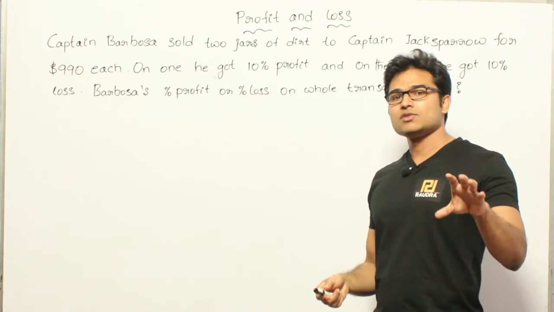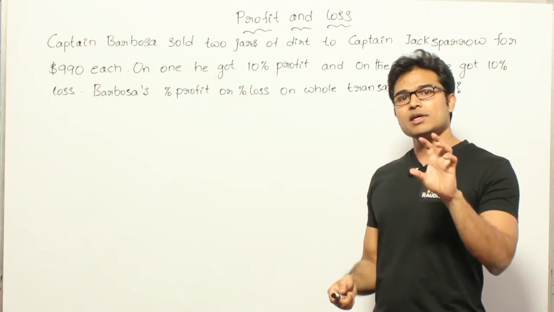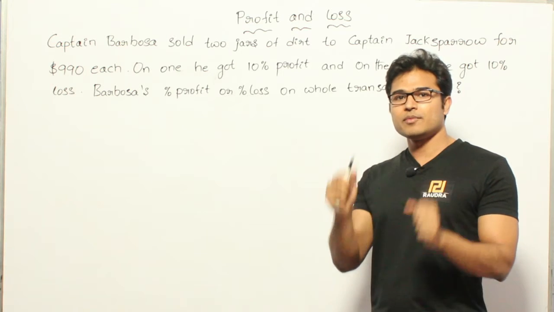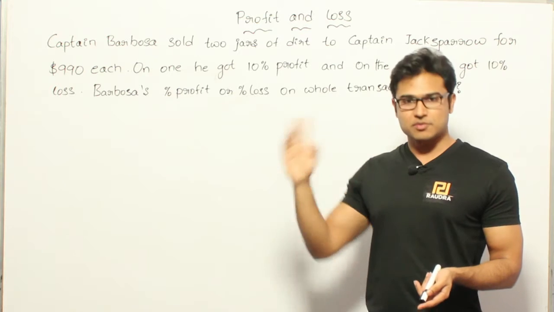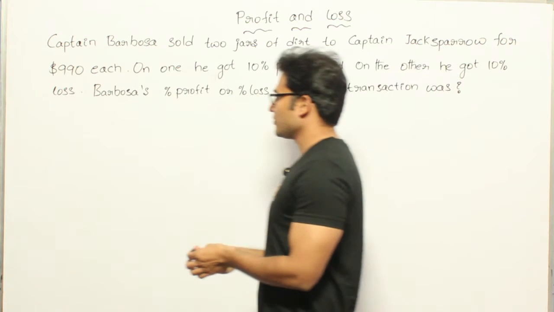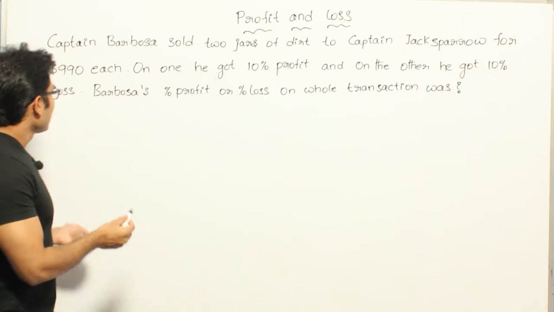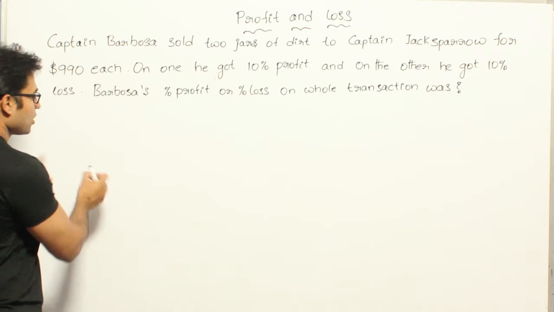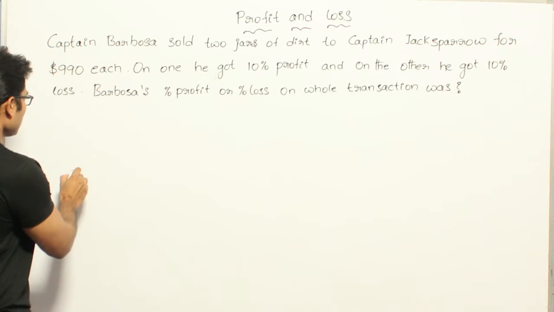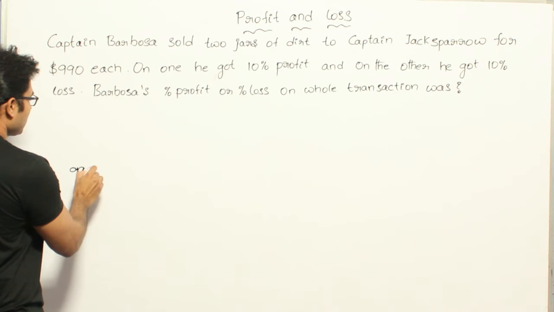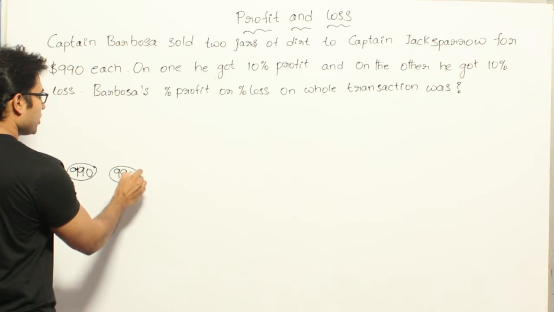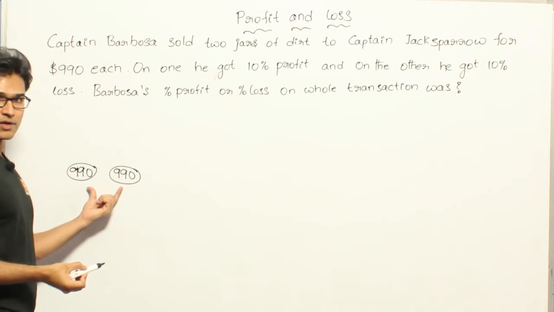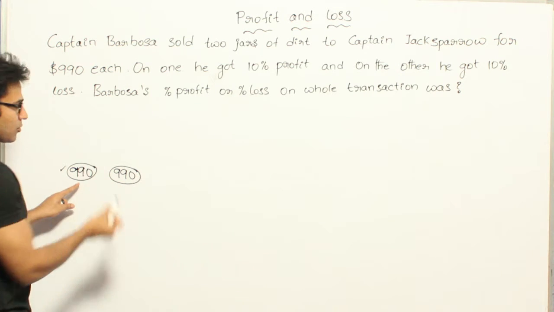Even though both of them are sold for the same price, if you are making a profit on one and a loss on the other, it means that both of them initially had different cost prices, isn't it? What I mean to say is, both of them are sold for $990 only, right? So 990 and 990, both of them are sold. But on one we are making a profit and on the other we are making a loss. Let us say on this one we are making a profit of 10%.